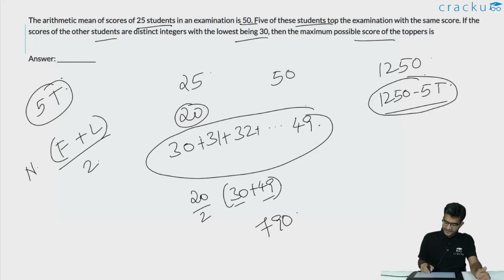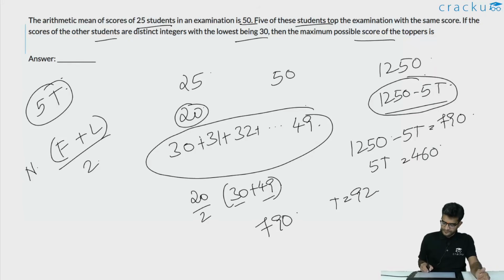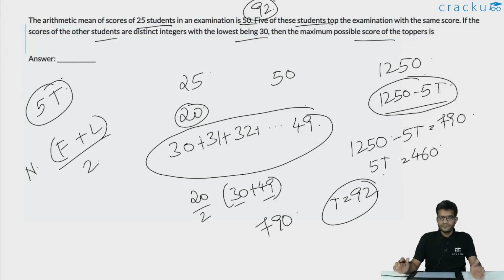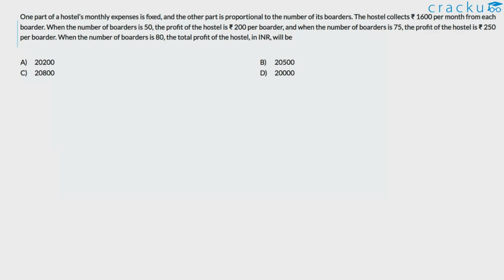This would imply that if you are trying to maximize the value of T, 1250 minus 5T is equal to 790, or the value of 5T is equal to 460, or the value of T is equal to 92. So the maximum possible score by the toppers is 92. Because the minimum sum of those 20 scores is 790, in that particular case, the value of T is 92, which will be the maximum possible score of the toppers.